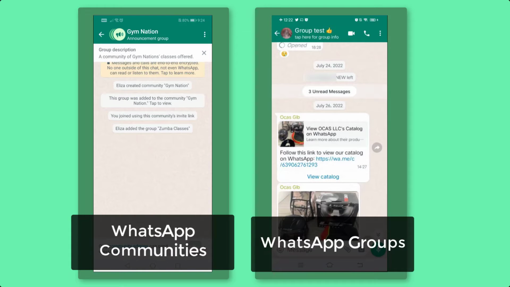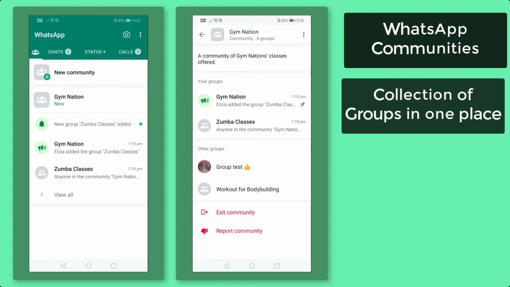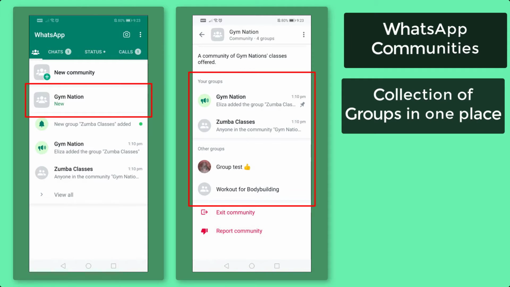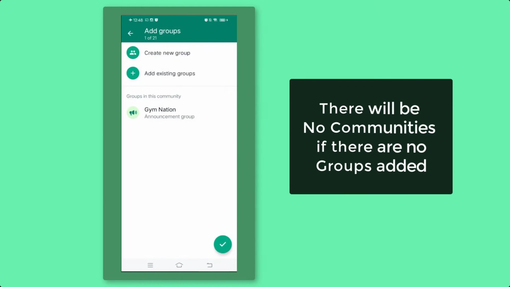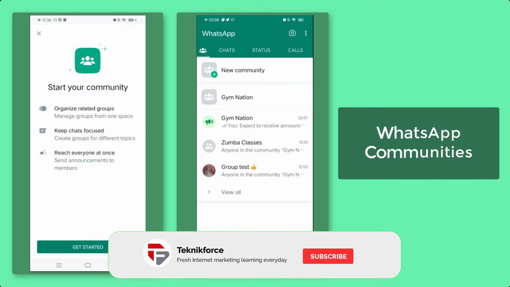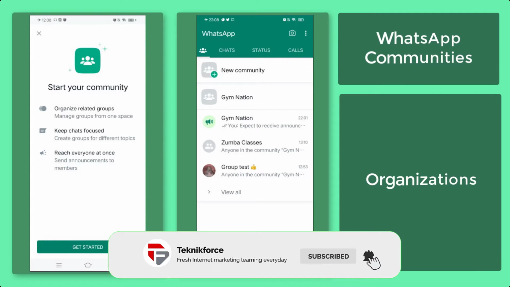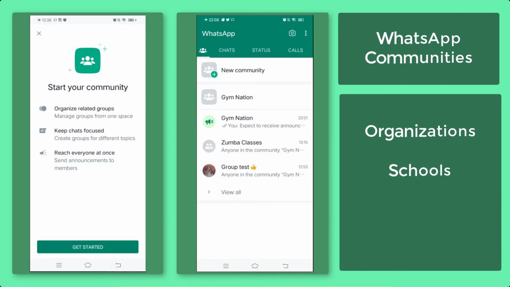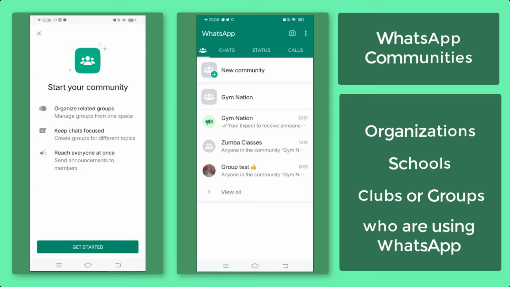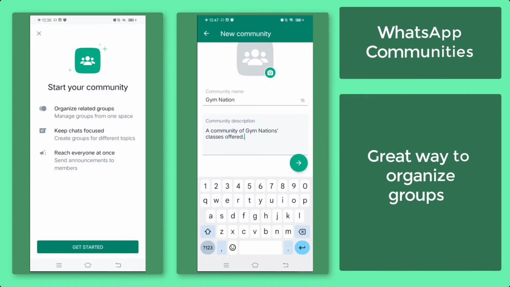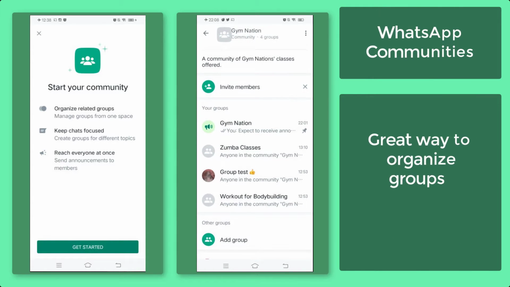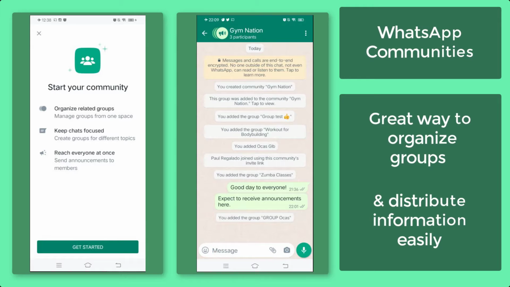Do you want to know what differences are there between communities and groups on WhatsApp? WhatsApp communities is a collection of groups in one section. There won't be any communities if there are no groups. Communities are designed to empower organizations, schools, clubs, or different groups who use WhatsApp to communicate with each other. It's a great way to organize different groups and distribute information easily.